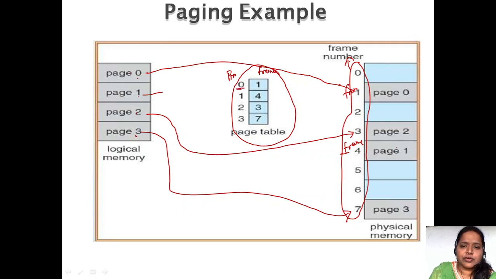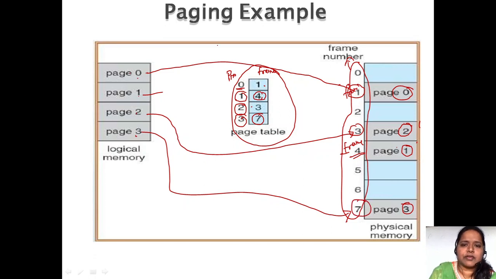So page 0 has been placed in frame 1, page 1 has been placed in frame 4, page 2 is placed in frame 3, and finally page 3 is placed in frame 7.